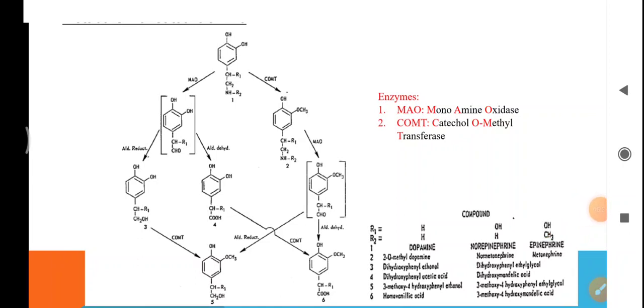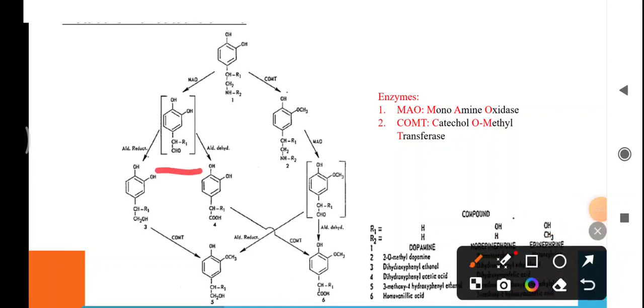But if 3,4-dihydroxyphenyl acetaldehyde is catalyzed by aldehyde reductase, then this CHO group is converted to alcoholic group to form dihydroxyphenyl ethanol, which in the presence of COMT will form 3-methoxy-4-hydroxyphenyl ethanol, which further undergoes phase 2 reaction.